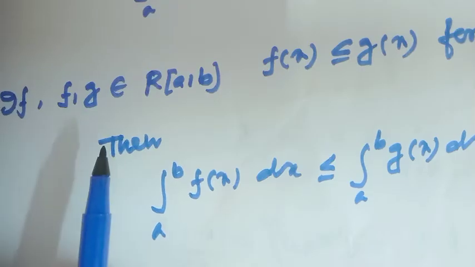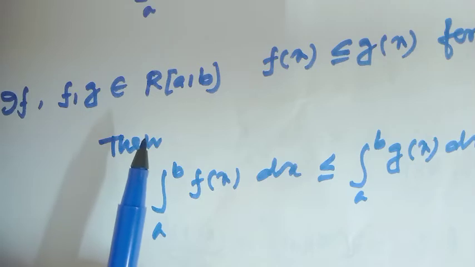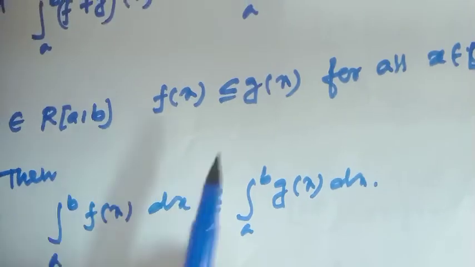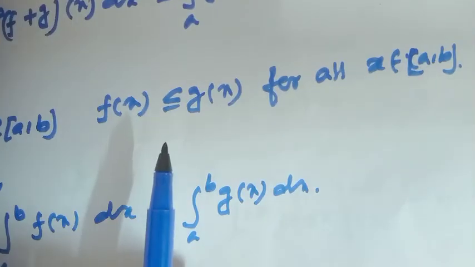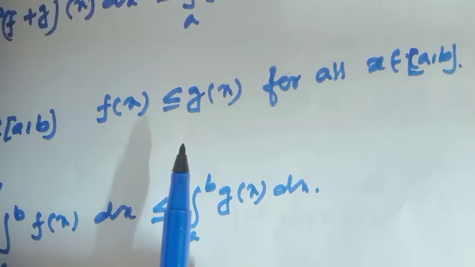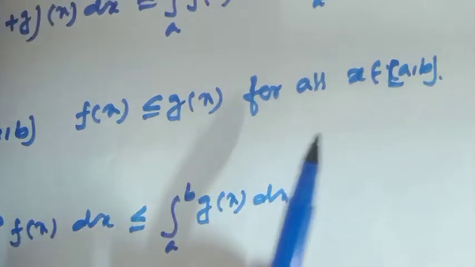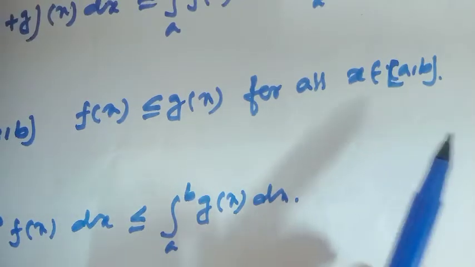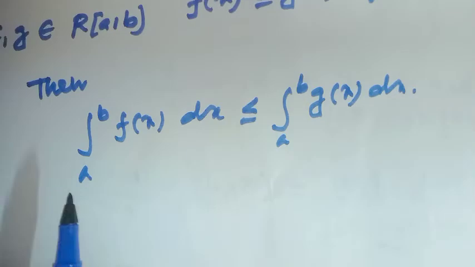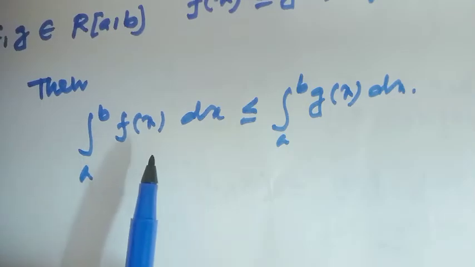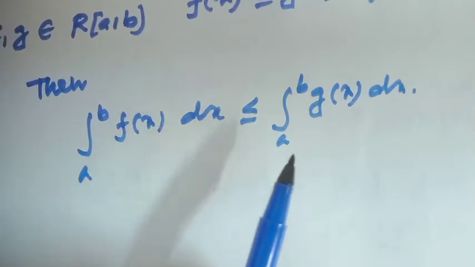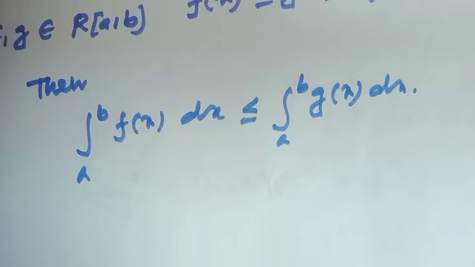Third property: if f and g are Riemann integrable on [a, b] and if f(x) is less than or equal to g(x) for all x belonging to [a, b], then the integral from a to b of f(x) dx is less than or equal to the integral from a to b of g(x) dx.